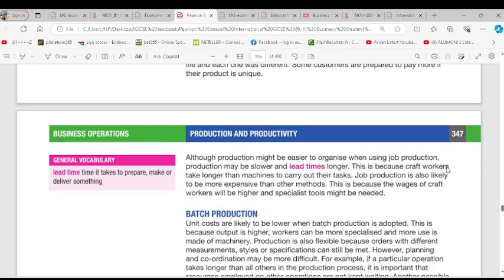Although production might be easier to organize when using job production, it will be slower and lead time longer. So the problem about job production is that it might take time. Because it's a request, you need to meet the deadline, and meeting the deadline might not be easy. It might affect the quality. You might think about using your craft, producing a product based on customer specification. It means you have to design the product according to what the customers want. So this might take time before you can catch up with the design. That's about job production.